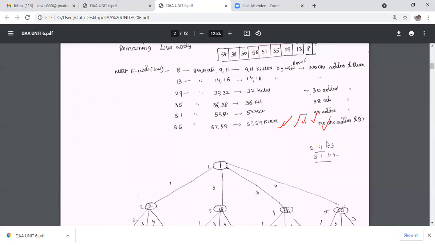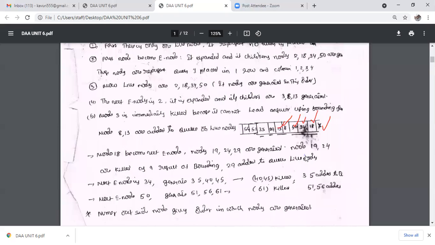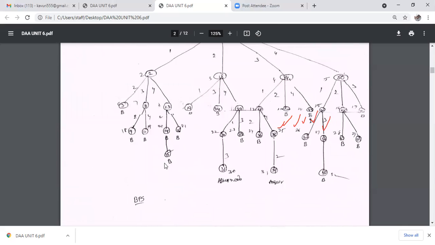Next live node is 56. 56 generated children, but they do not satisfy the criteria function. So the next live node generated children that do not satisfy the criteria function. 31 satisfies the criteria function, and 39 satisfies the criteria function.